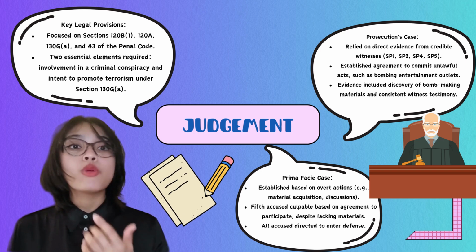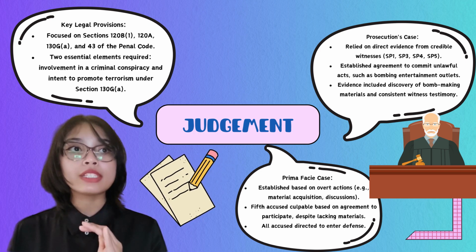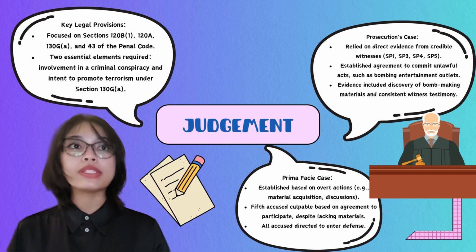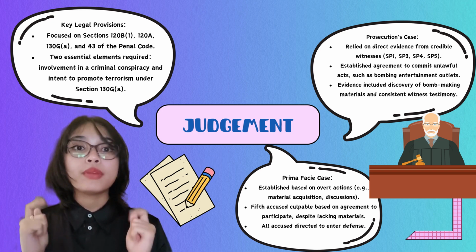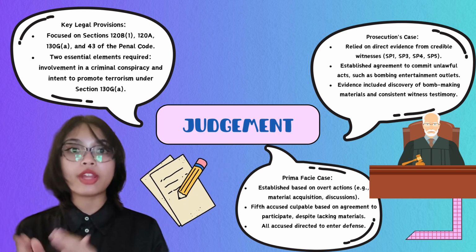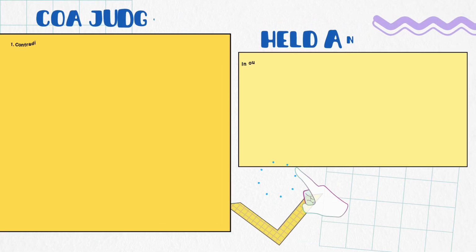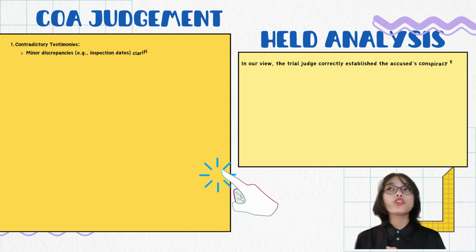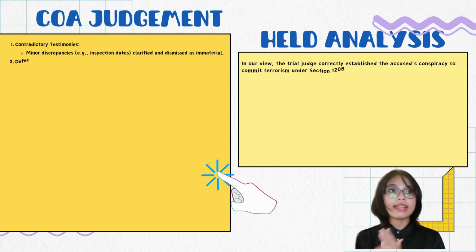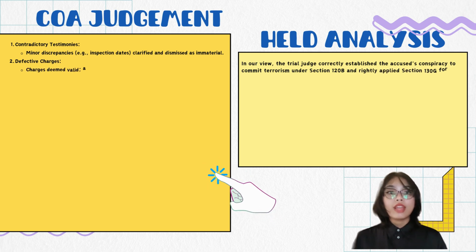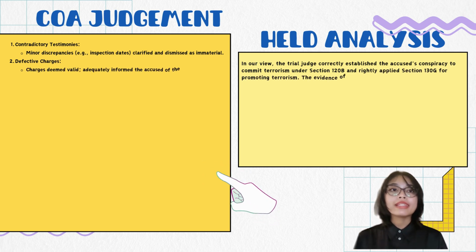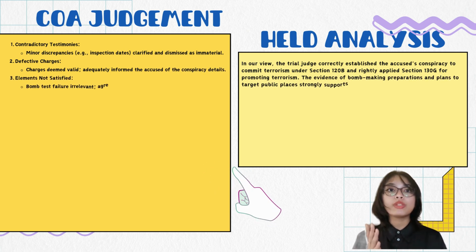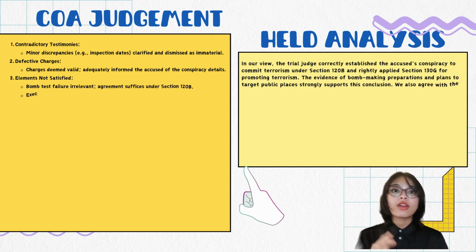Even the fifth accused, who at the time of capture did not have the materials, was found guilty because they agreed to join the plan. The court decided there was enough proof for all of them, and because they disagreed with what was held in the High Court, they decided to appeal. The court looked at a small mistake in the testimony but said it did not really matter. They also confirmed that you don't need to commit the crime. Just agreeing to it is enough to prove the conspiracy. Therefore, the defense did not hold up, and the sentences were mostly kept the same, except for the first accused and the second accused, whose jail time was reduced from 25 years to 20 years.